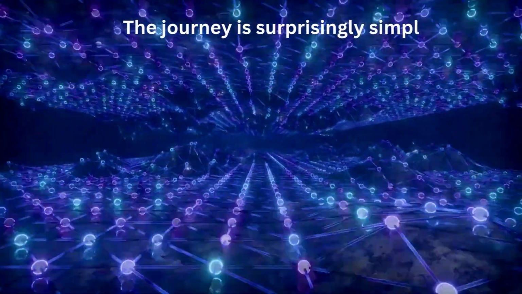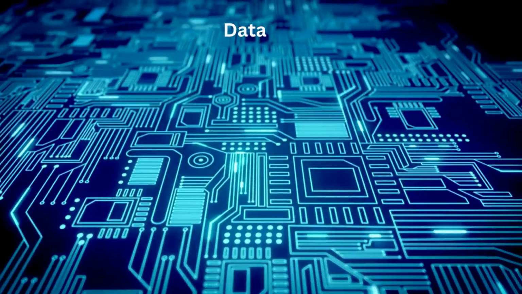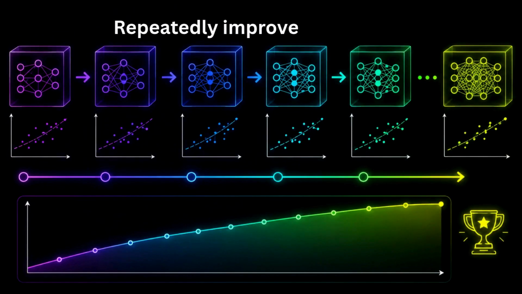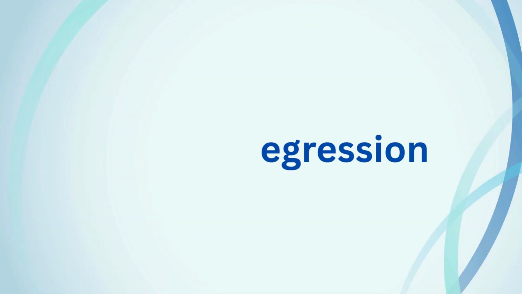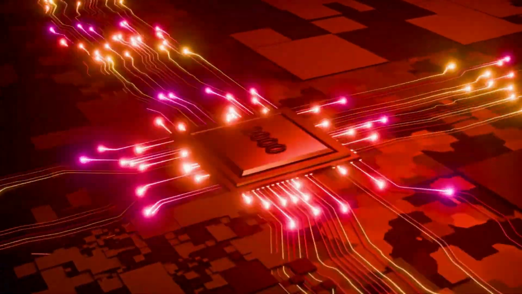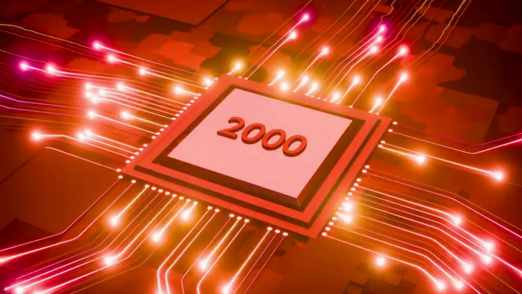So the journey is surprisingly simple. Start with data. Define a model. Measure the error. And repeatedly improve the model until the error becomes as small as possible. That's the foundation of linear regression. And it's also the foundation of many machine learning systems that came after it.